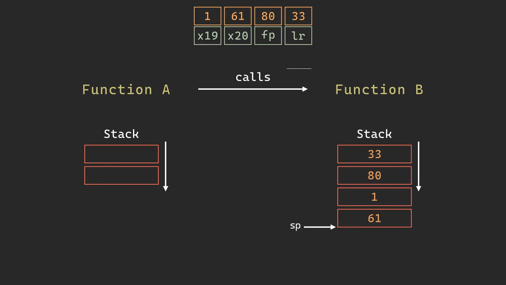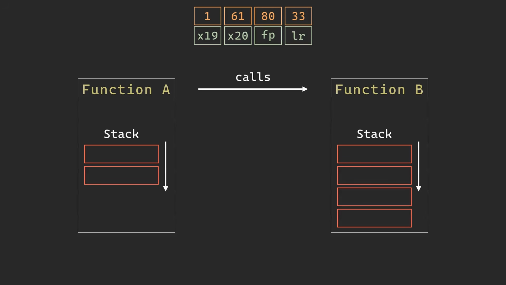So let's say function A calls function B. Function B's prologue executes. B knows that it uses x19 and x20, so regardless of what's in there, it will save those values to the stack in the prologue, execute, then restore those values in the epilogue, which is just the reverse of the prologue.